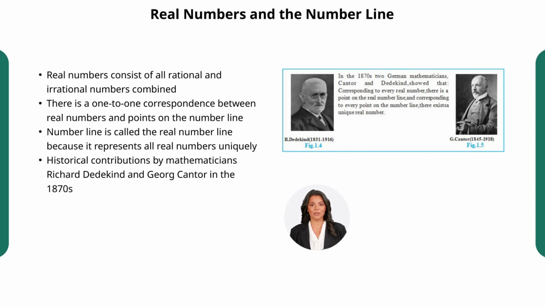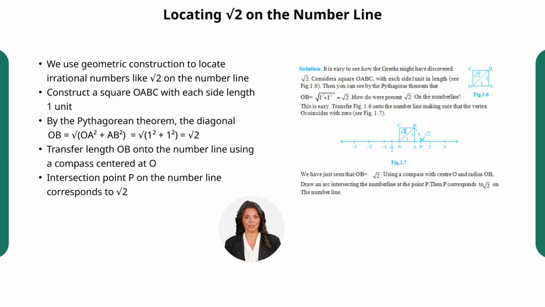Because of this incredible relationship, the number line earns the name real number line. It's foundational to many fields of mathematics, including geometry, calculus, and beyond. Imagine the richness of this number line, smoothly stretching from negative infinity to positive infinity, neatly containing every rational and irrational number within. Let's now learn how to locate an irrational number, the square root of 2, on the number line using a classic Greek geometric method.